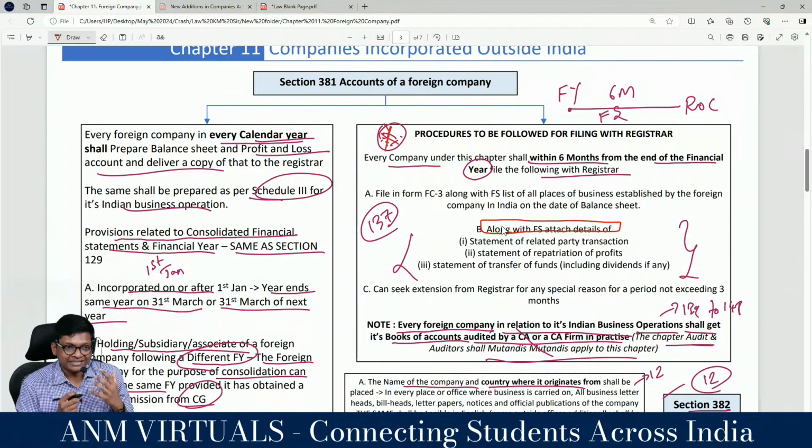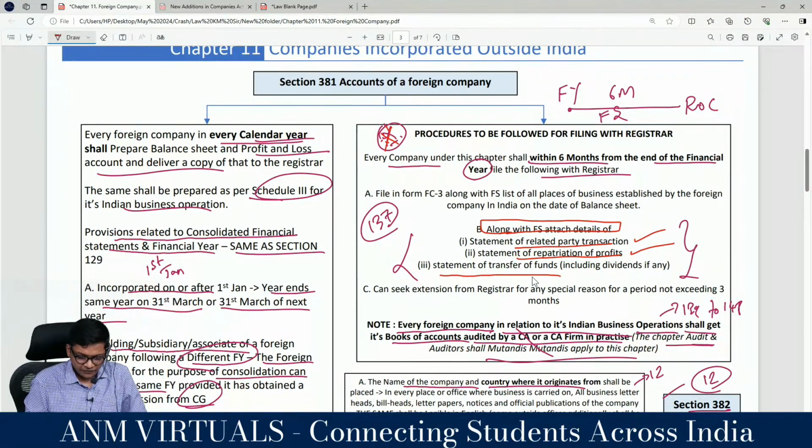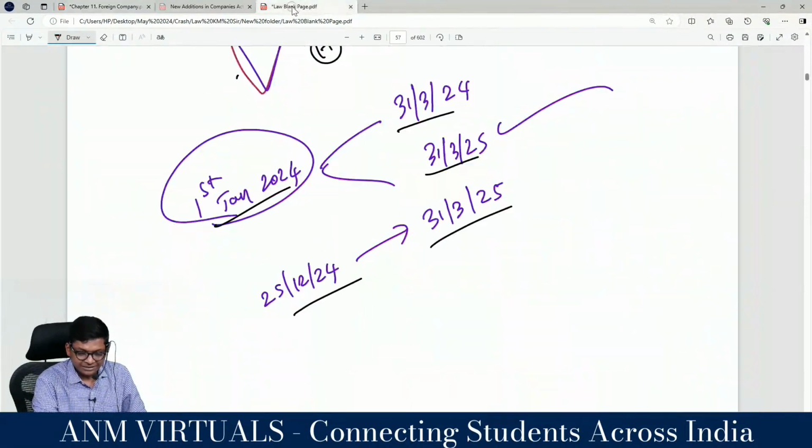Why these points? Let's understand the logic after you learn. Statement of related party transactions. What is that? AS 18, related party transactions. Statement of repatriation of profits. Statement of transfer of funds. Let me explain this. Statement of related party, repatriation of profits and transfer of funds. These 3 are additions, guys.